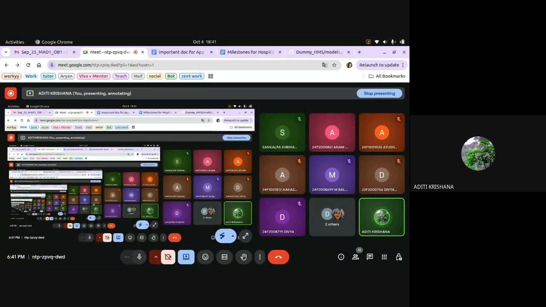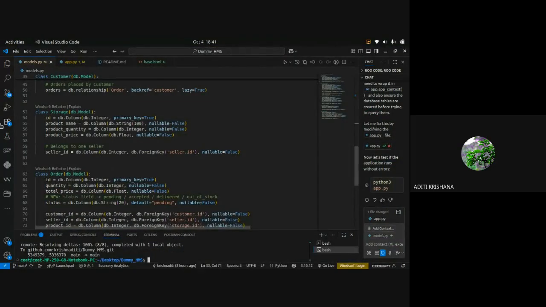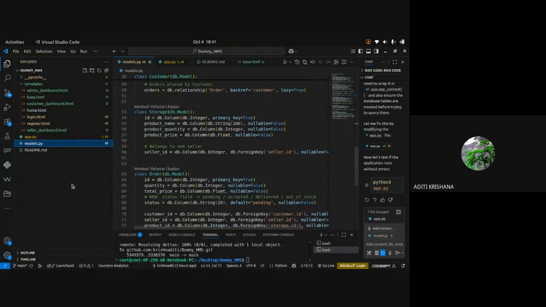So the next thing I wanted to cover today was how to set up the admin credentials, or how we are going to predefine the admin credentials here. Some of the code I have already done this afternoon so that it won't take time, because when I am coding and making you understand, it takes too much time.